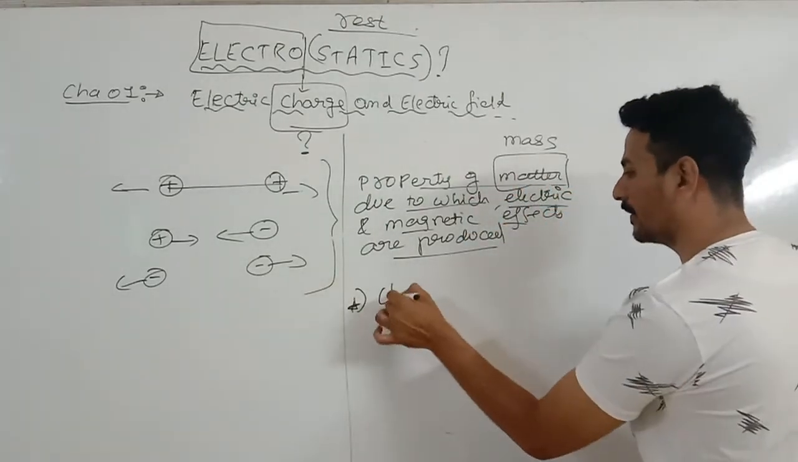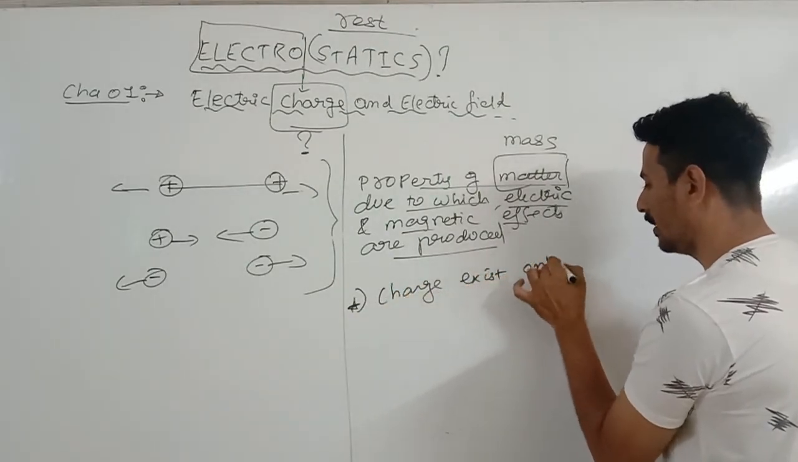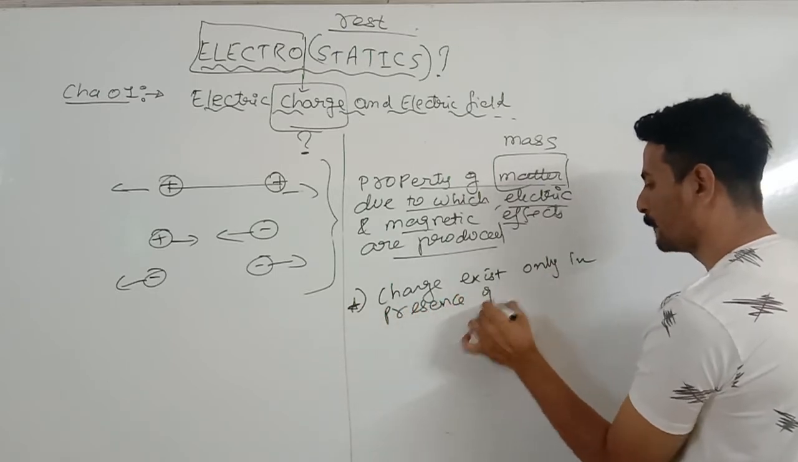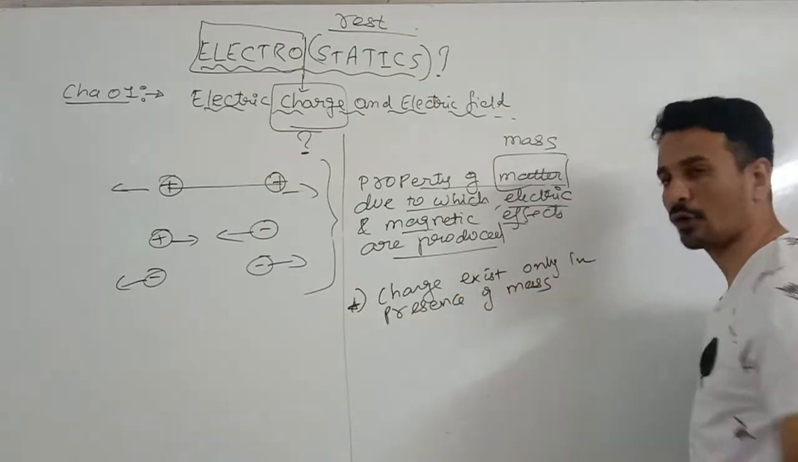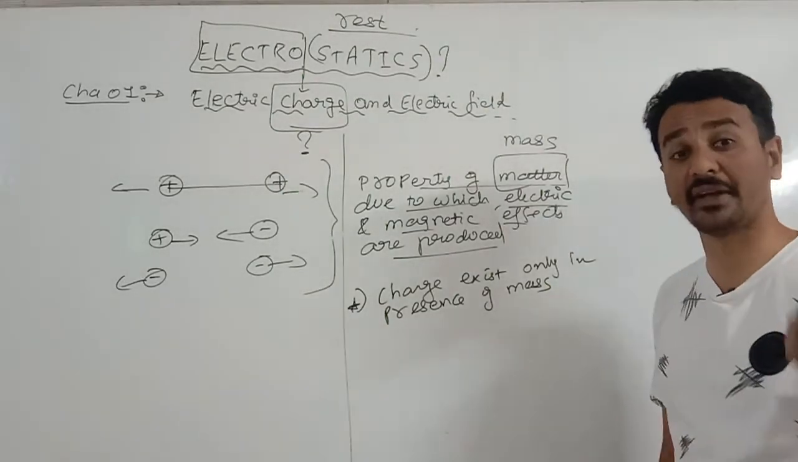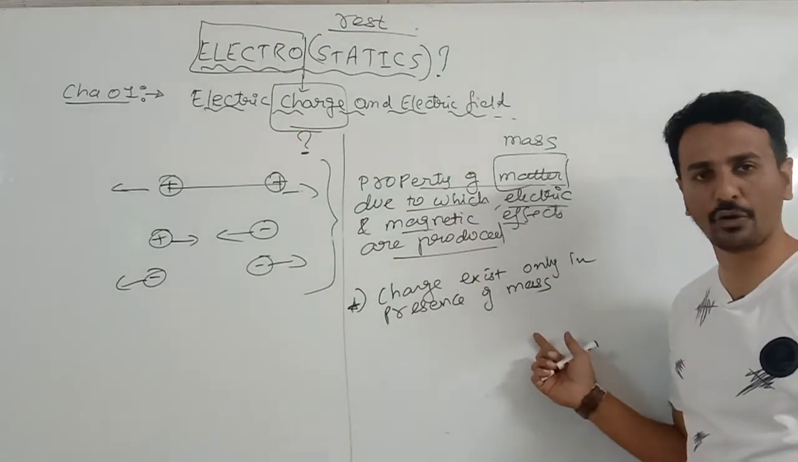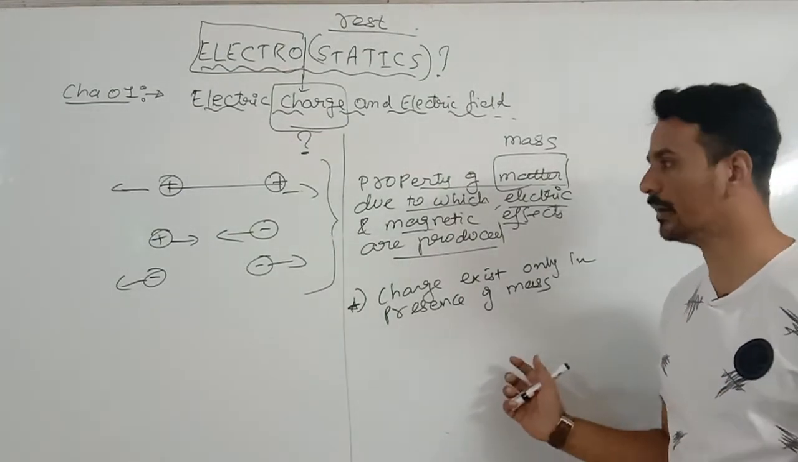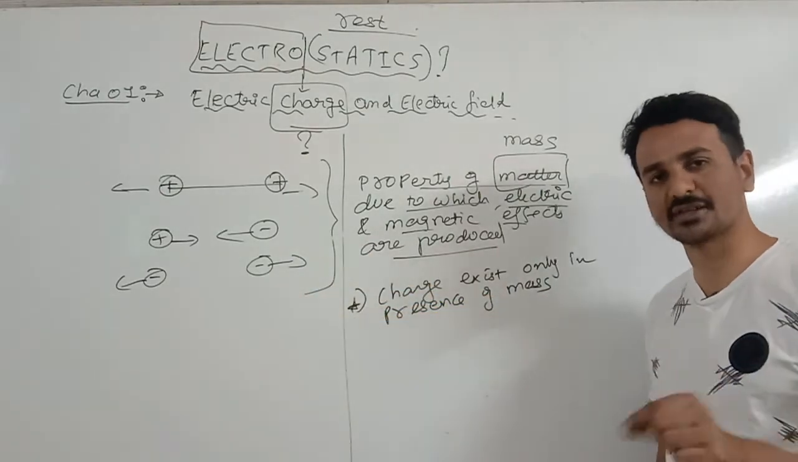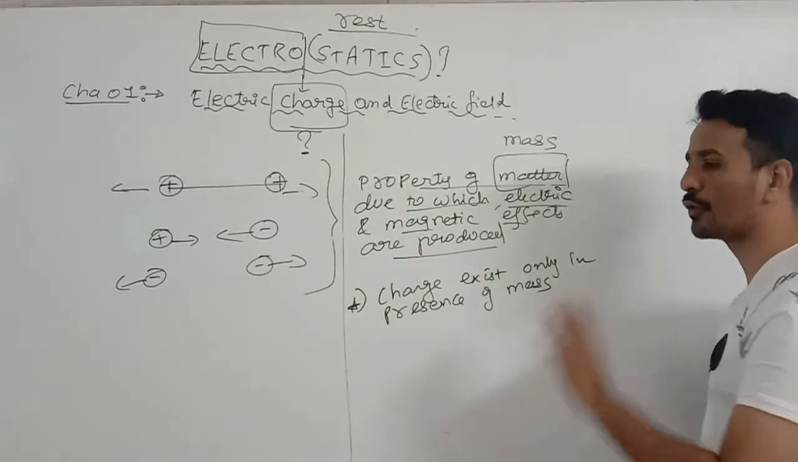So charge exists only in presence of mass, right? The converse might not be true. It's not compulsory that if a body has some mass, it will have some charge. That is not compulsory. But if a body has charge, then it must have mass. Clear? There cannot be any charge without mass.